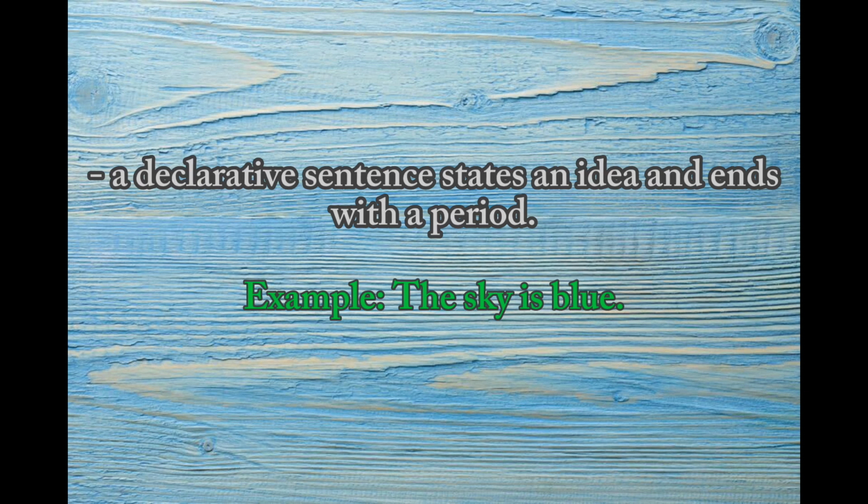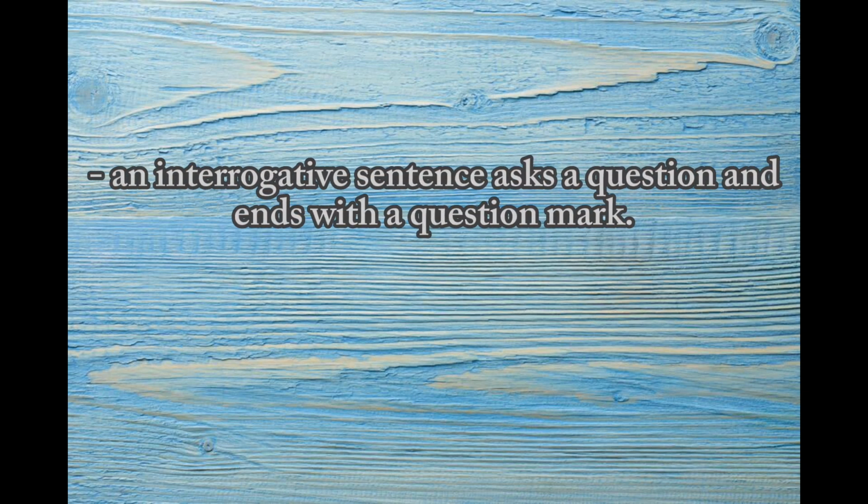So the sentence gives an idea about the sky. An interrogative sentence asks a question and ends with a question mark. For example, "Where is the old town hall?" The sentence asks the location of the town hall and it ends with a question mark.